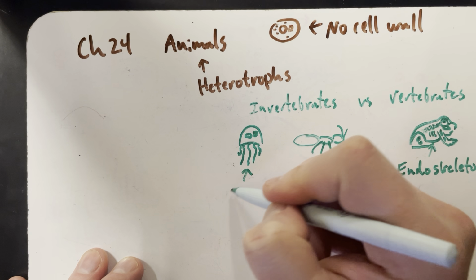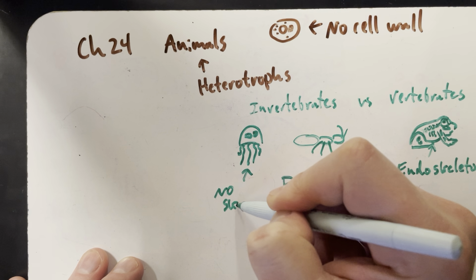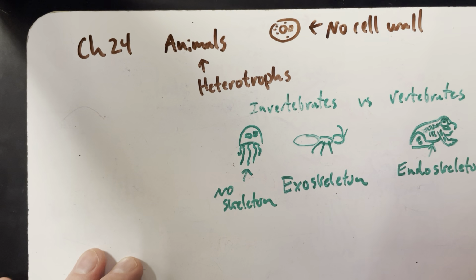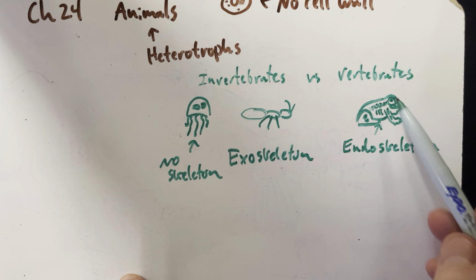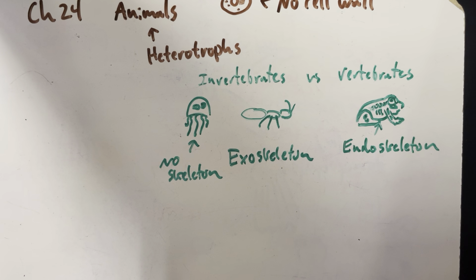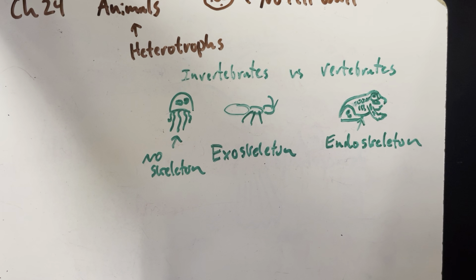Yeah, these have no skeleton, right? So invertebrates either have an exoskeleton or no skeleton at all. Vertebrates have an endoskeleton. Can I draw a stick figure for the endoskeleton? Okay. Well, it's going to be hard. Stick figure?